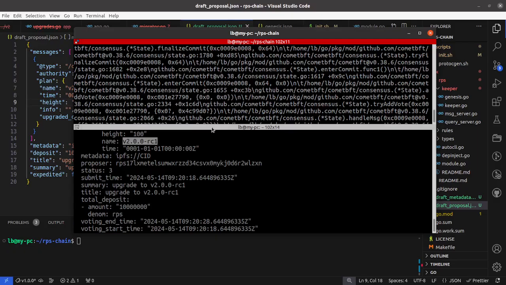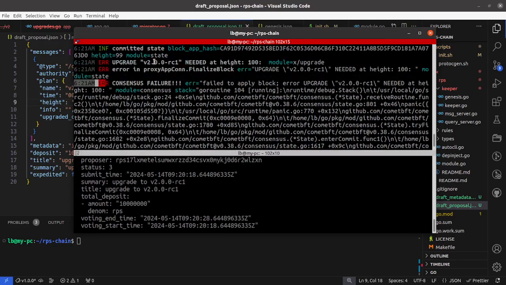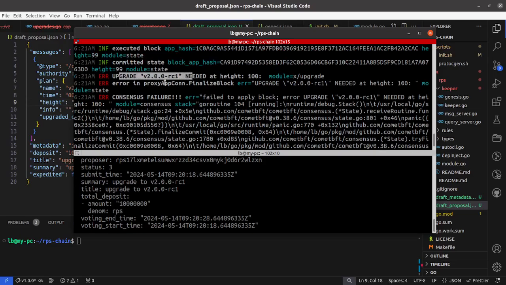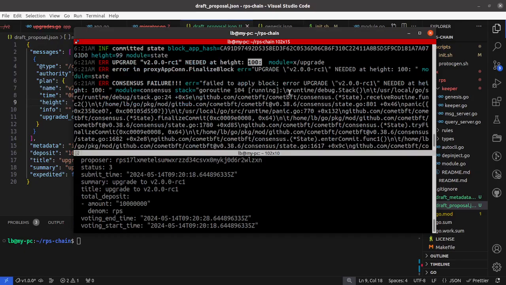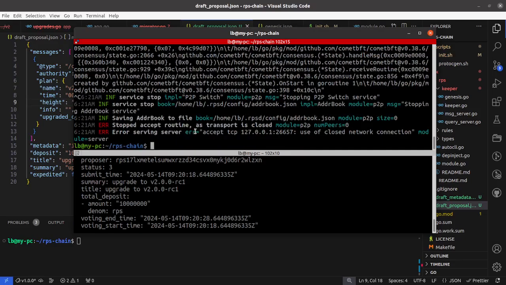There we go. So you can see here it says upgrade to B2 RC1 needed at height 100. So now what we have to do is stop our chain and check out the corresponding version RC1.